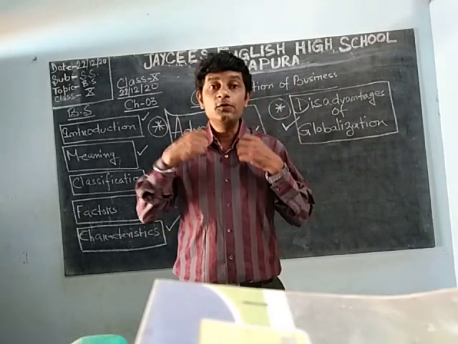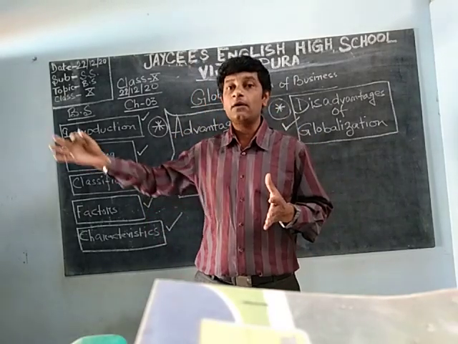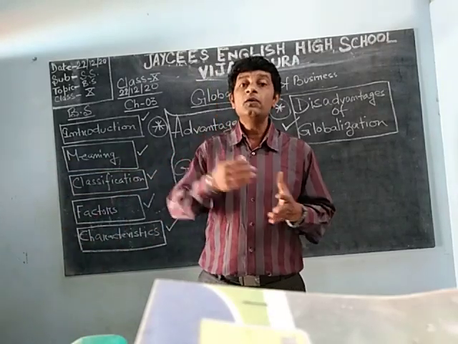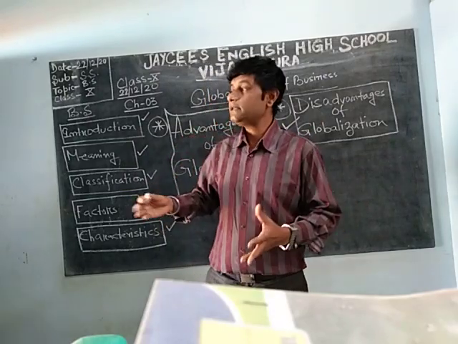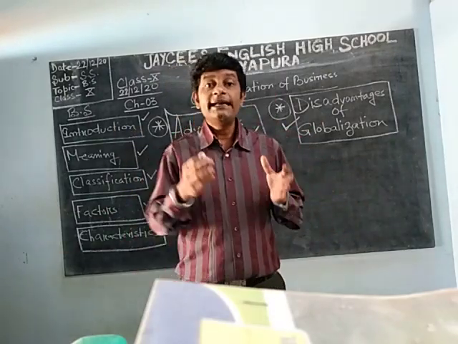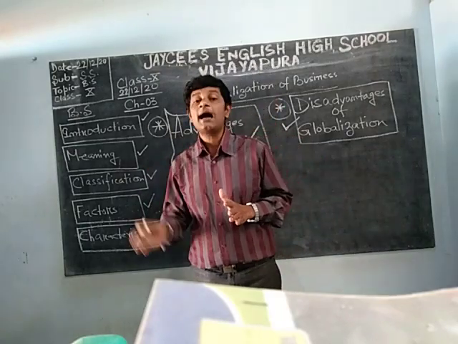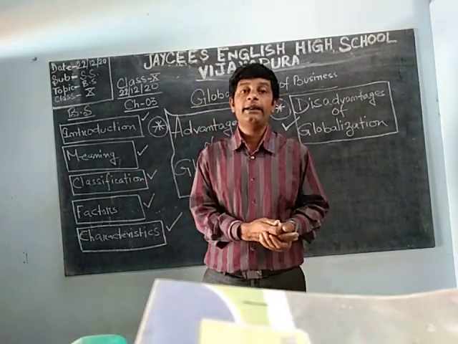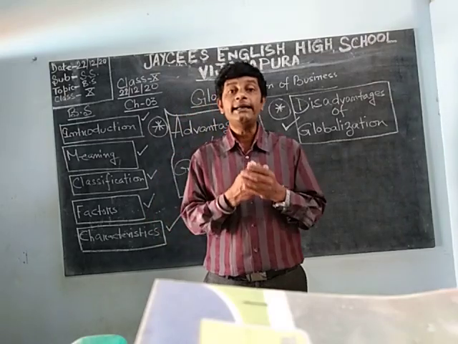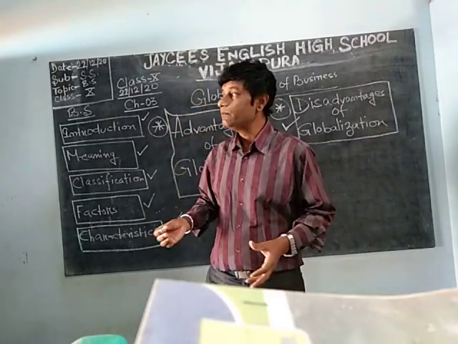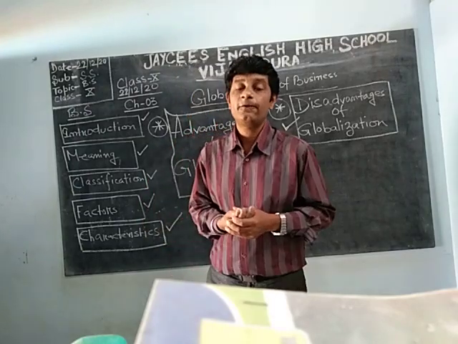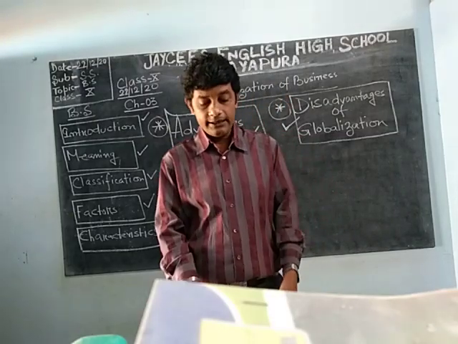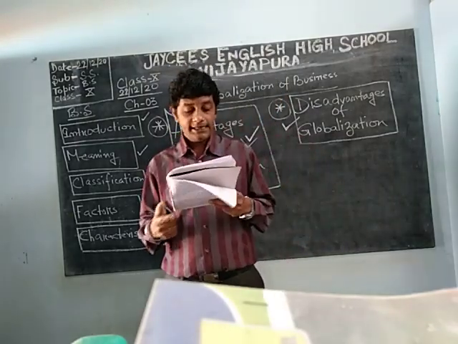When you are having a huge demand, what will you do? You will increase your production. So you need more raw materials, more natural resources to fulfill your production. Once you are using more natural resources, it is taking a toll on planet Earth, because natural resources on the total Earth, I am not telling about one country, are limited. So if you use more, then you are not able to conserve it for your future use. So this can be considered as a demerit or disadvantage of globalization.